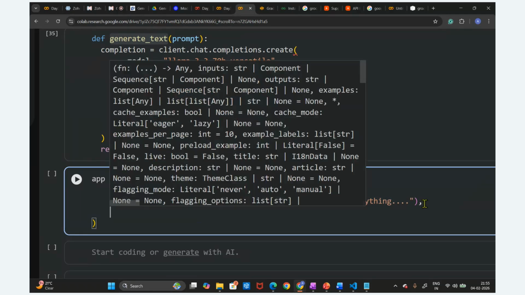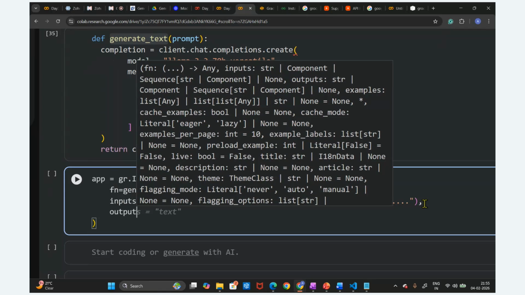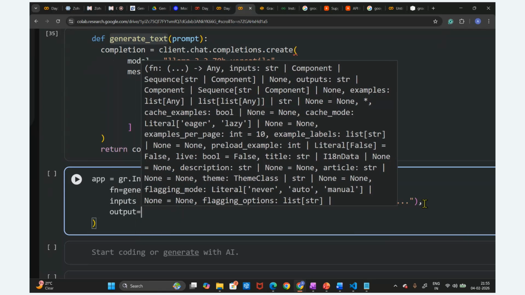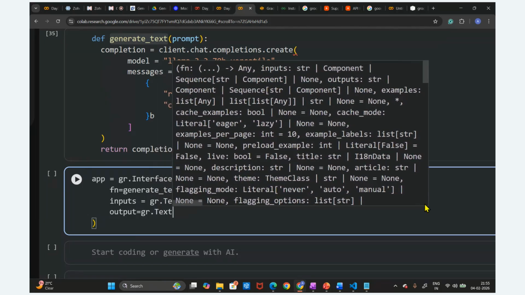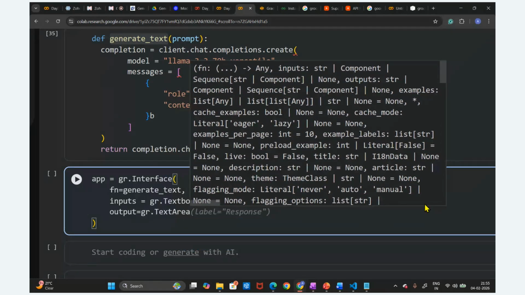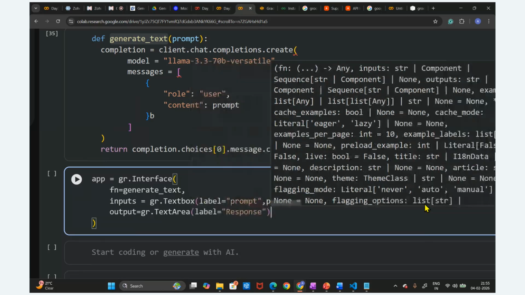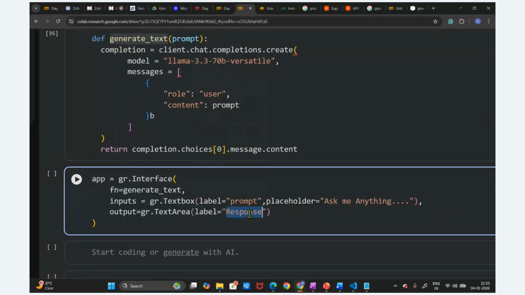After this input, what is the next thing, guys? We have to write the output also, right? In the output, we are also going to use a text area. Text box or text area, that is fine. We are utilizing the text area, and then we are going to write the response. The label is nothing but our response: generated text or response, we can say.